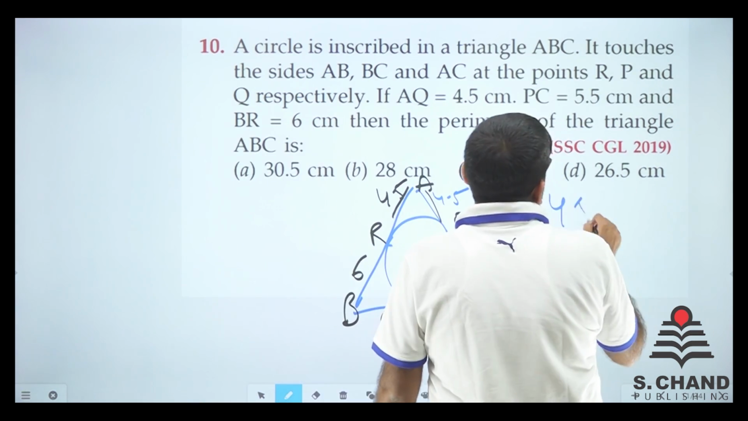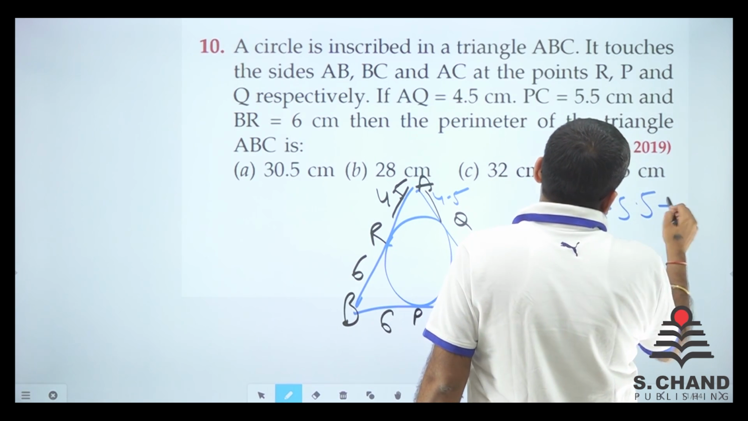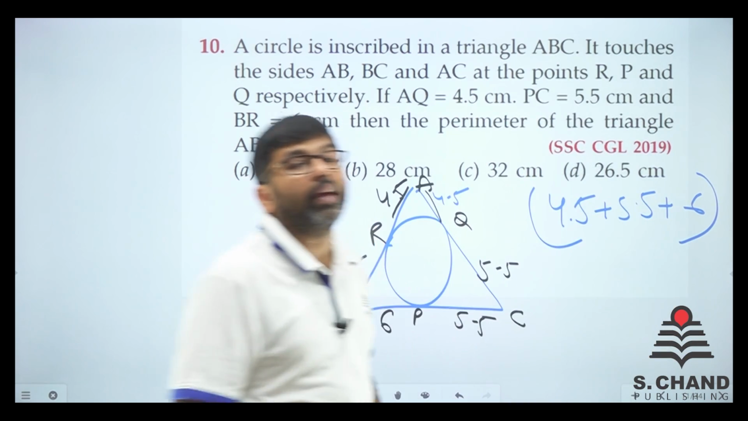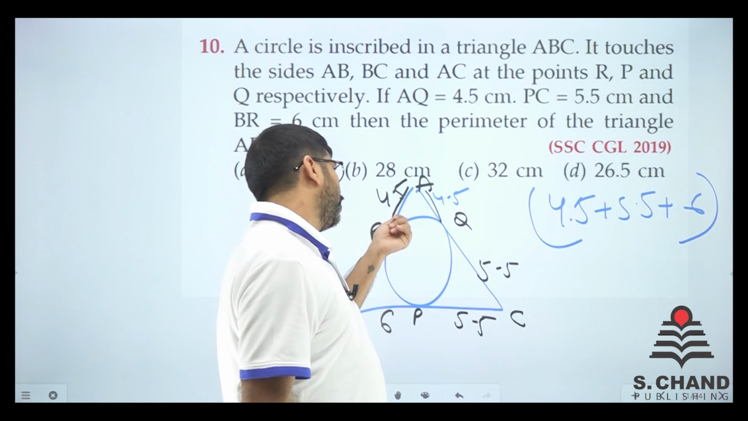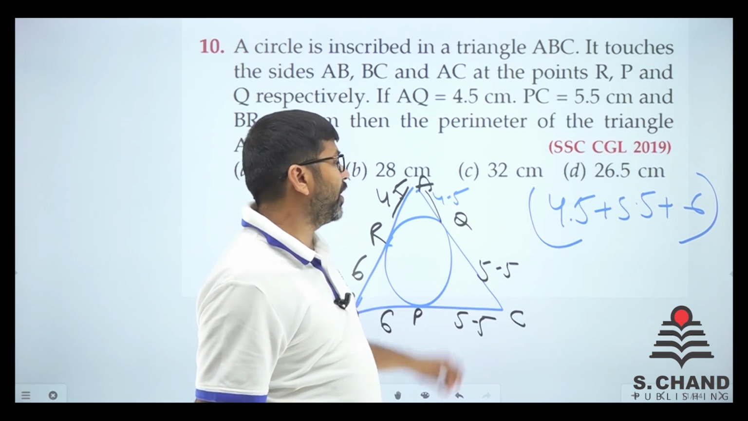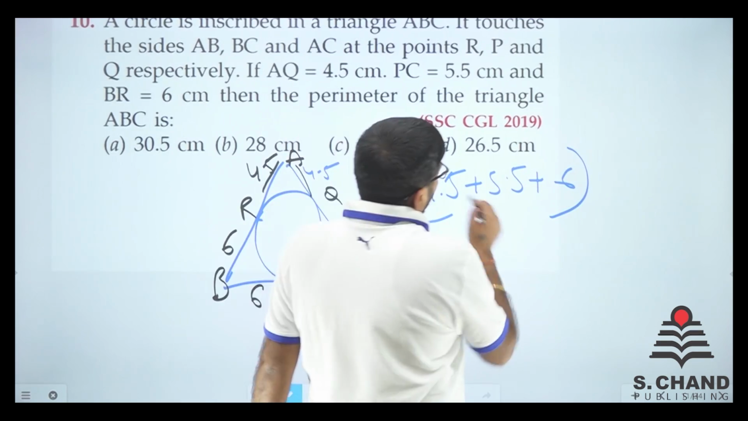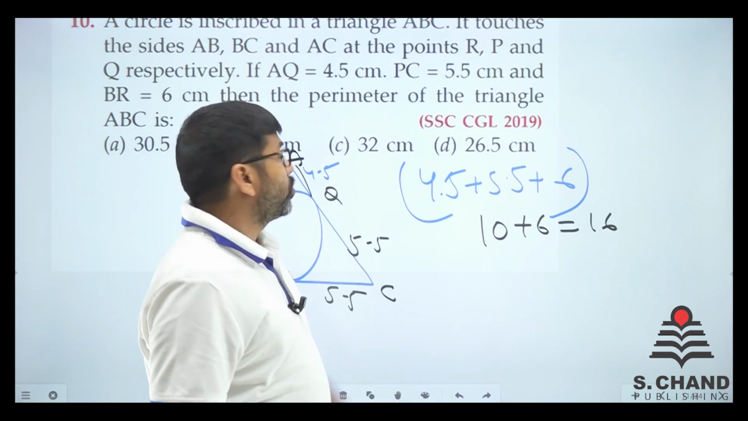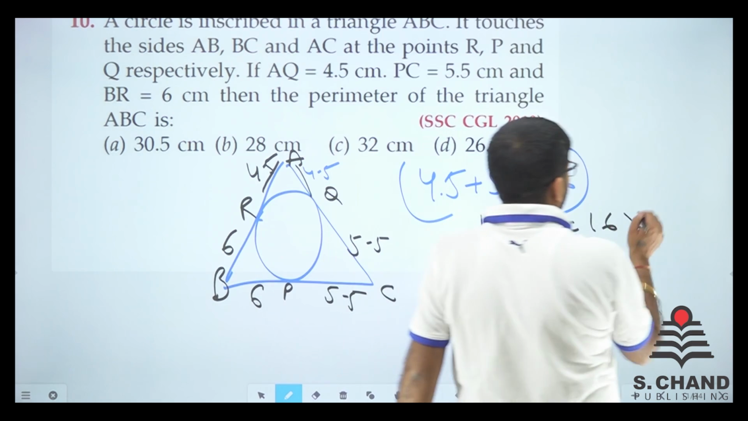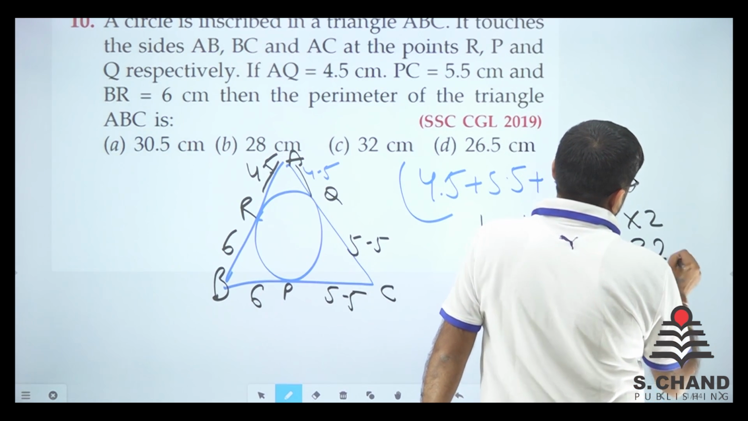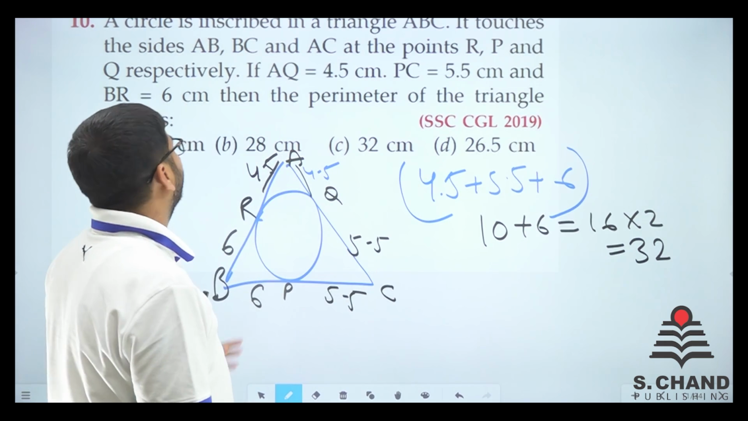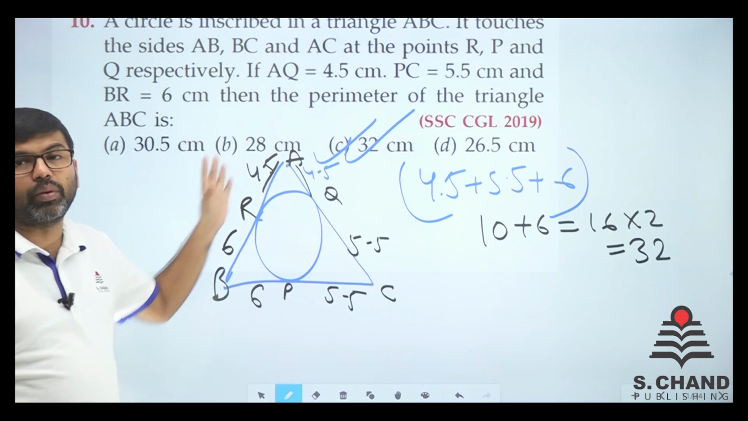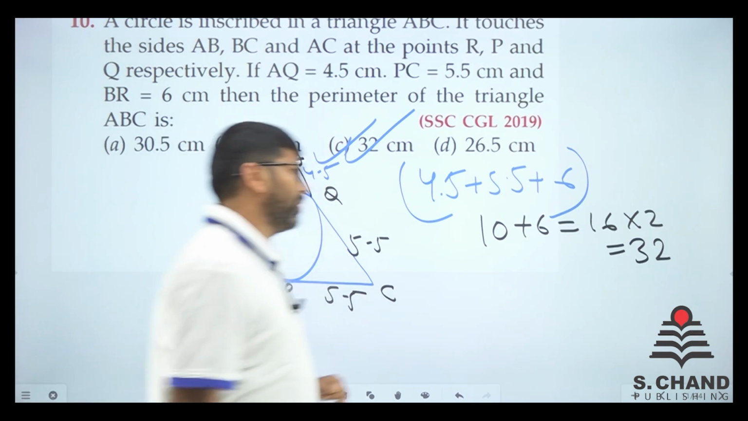So we have got 4.5, 5.5 and we have 6. Add these and multiply by 2. Why multiply by 2? 4.5 is doubled, 6 is doubled, 5.5 is doubled. So let's do it. 4.5 and 5.5 is 10. So this is 16, multiplied by 2. So 32 is the perimeter of the triangle. Here we go. I don't think it was tough. It was just basic calculation and knowledge which matters.